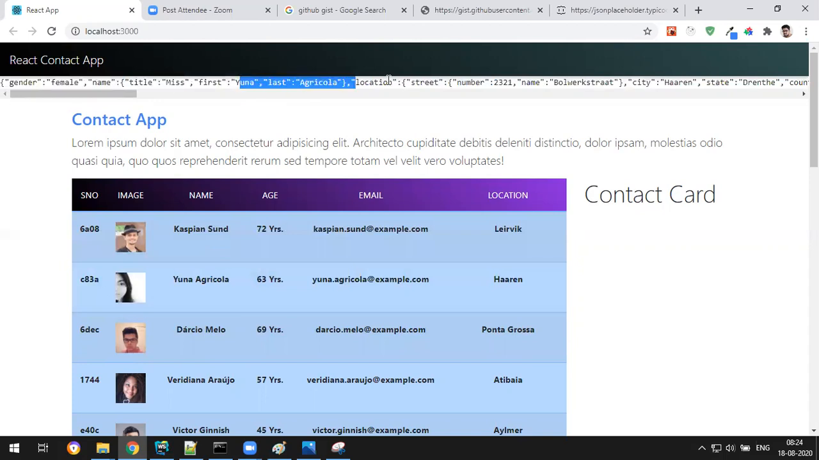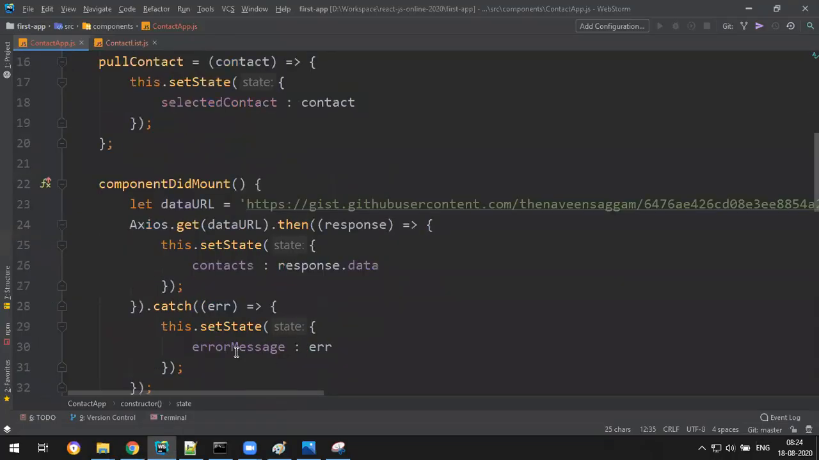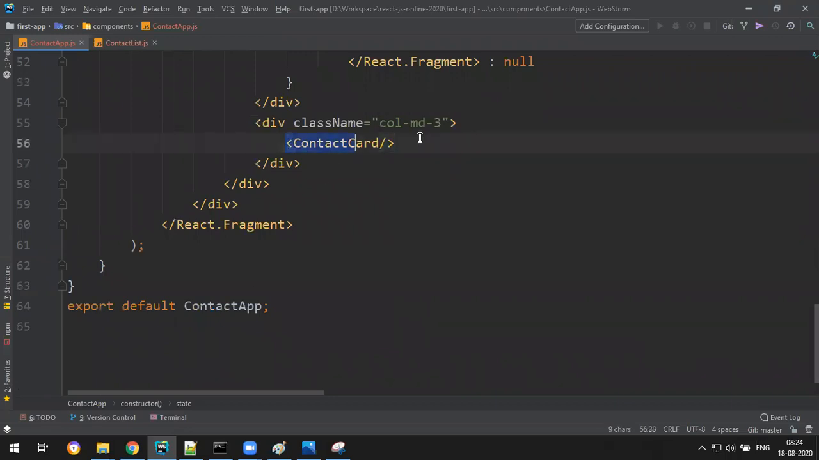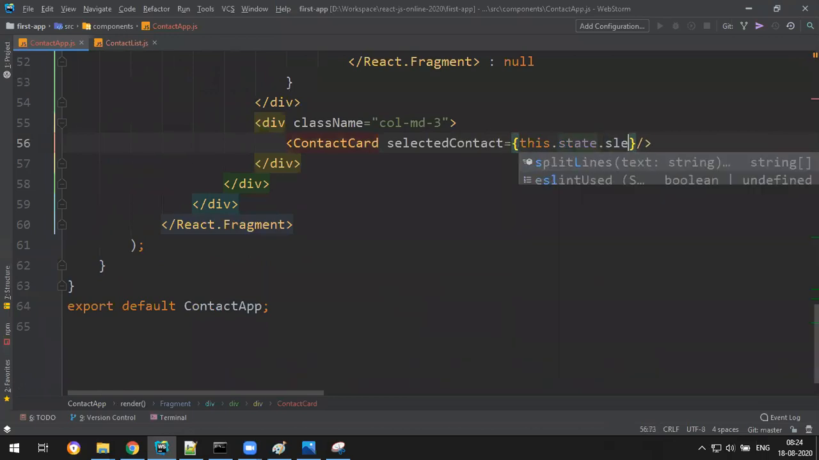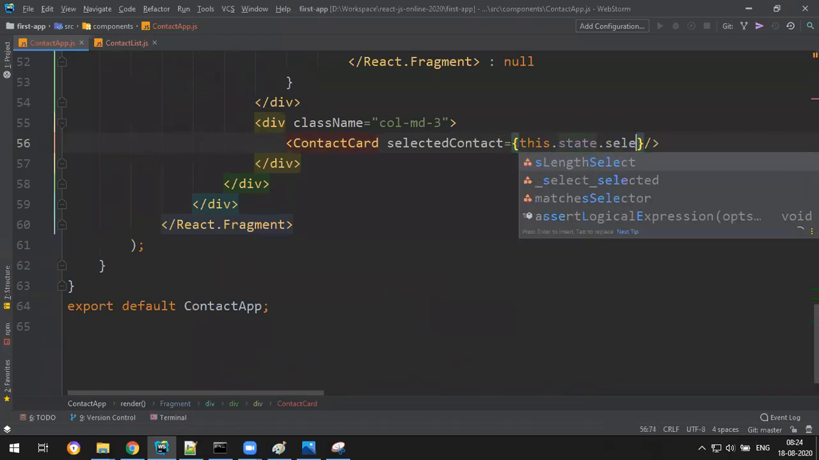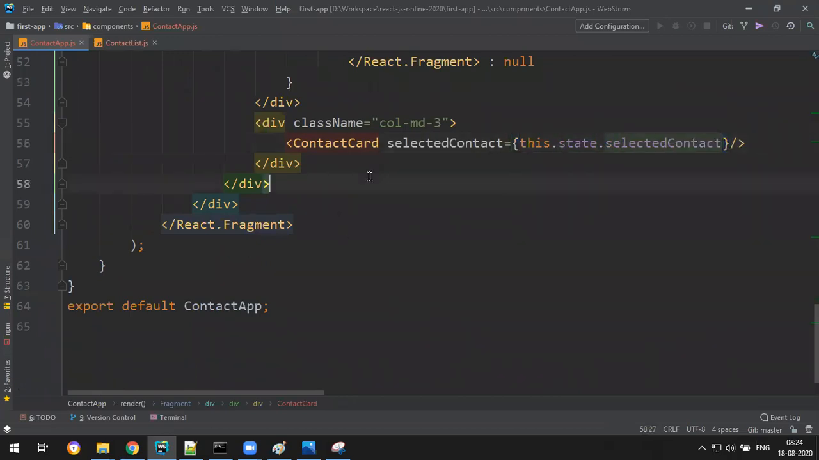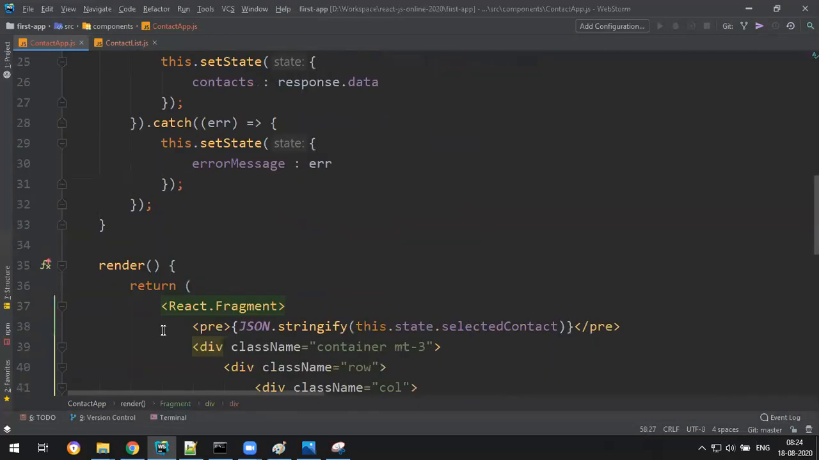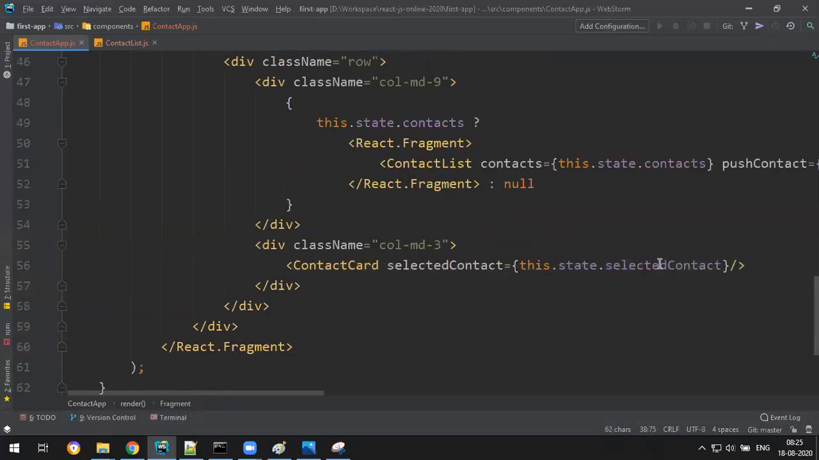Now this data you need to send to this guy through props. Where is that guy? I just come here. Yes, this guy you have to send to. So selected contact is the property of the child, equal to this dot state dot selected contact, which you have provided. I will comment this out, not required, we have already seen that. So I have provided that data to the child, and now the child will receive it with this property.